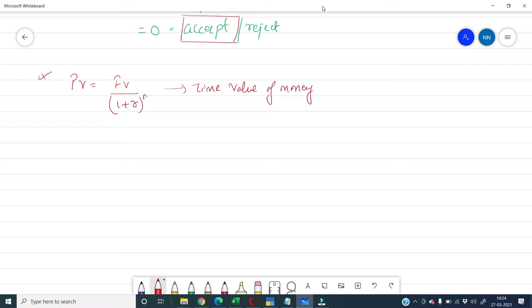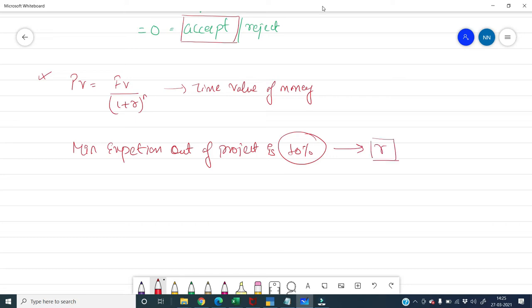So in case of NPV, say for example, if I say that your minimum expectation out of the project is 10%. So what is this 10%? This 10% is my R which I use in the formula. This R, what is this? This rate of return is nothing but my expectation out of the project.